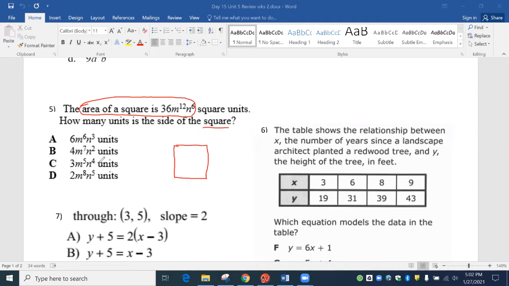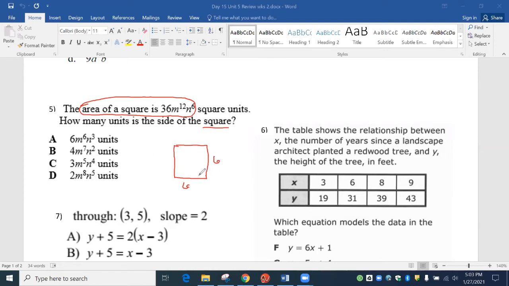So how are we going to do this? Because they only give us one side. Well, here's why we draw the picture. If you draw the picture, then maybe you'll remember that squares are the same. All these sides are the same. So you're going to make this become one of your sides. I'm going to start with the big numbers, so I'm just going to put the big numbers on two sides. Now remember, when you're doing area, it's length times width, so you're just multiplying these. You can substitute in all the different numbers and just multiply them.